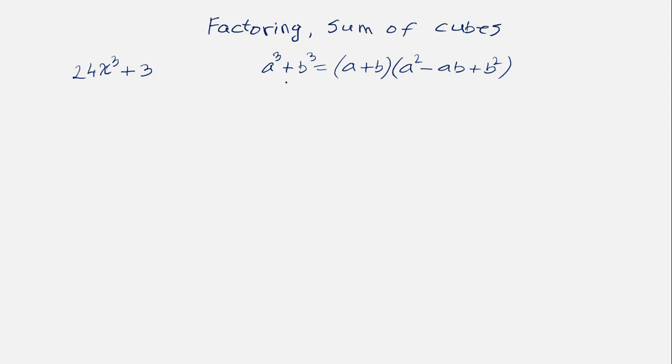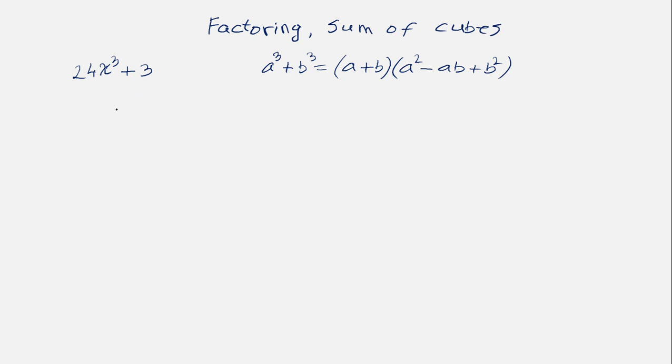If this was a difference of cubes, this would be minus, this would be minus, but this would change to plus. But anyways, right now we are doing sum of cubes. Now this here, binomial, is what we need to factor. And right now it might not look like sum of cubes, but if we do some manipulation here, we should be able to actually make it look like two cubes added together.